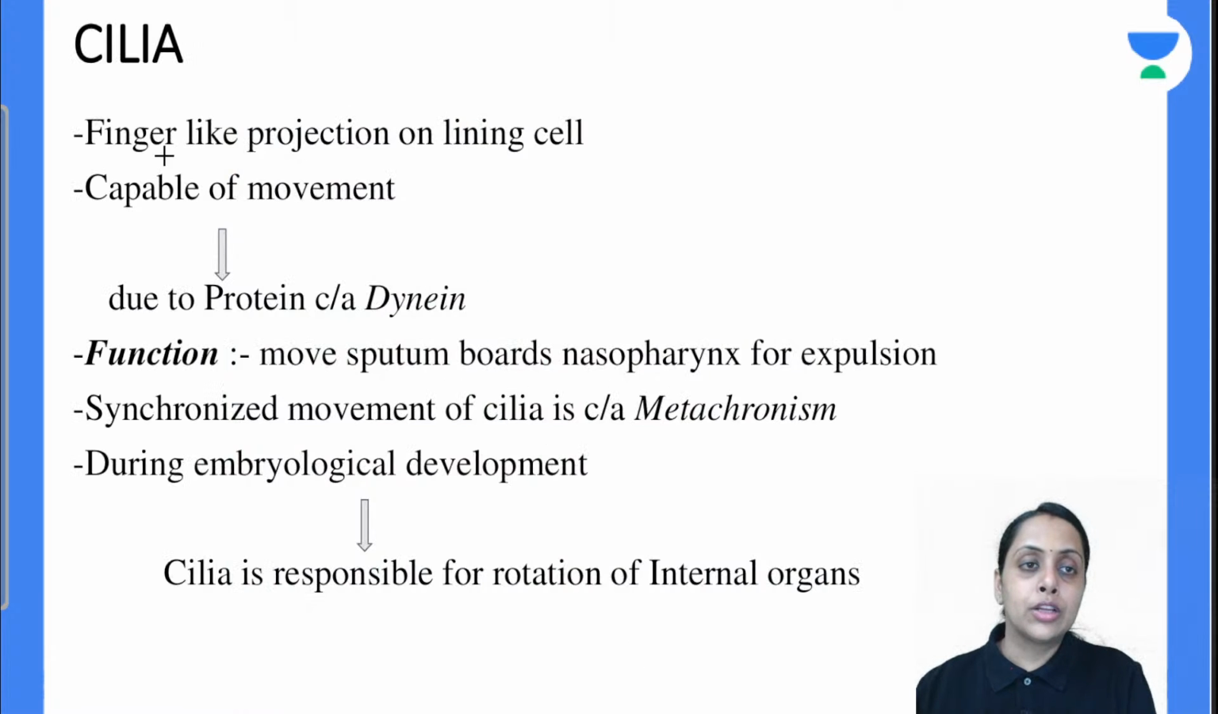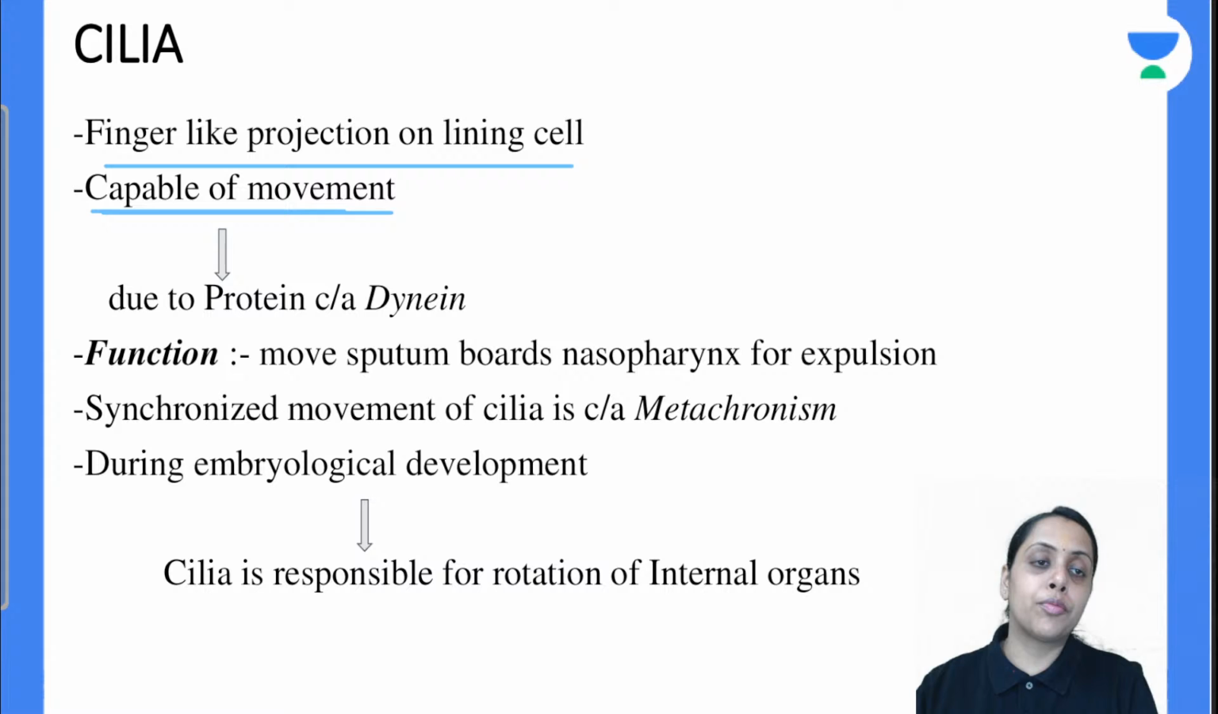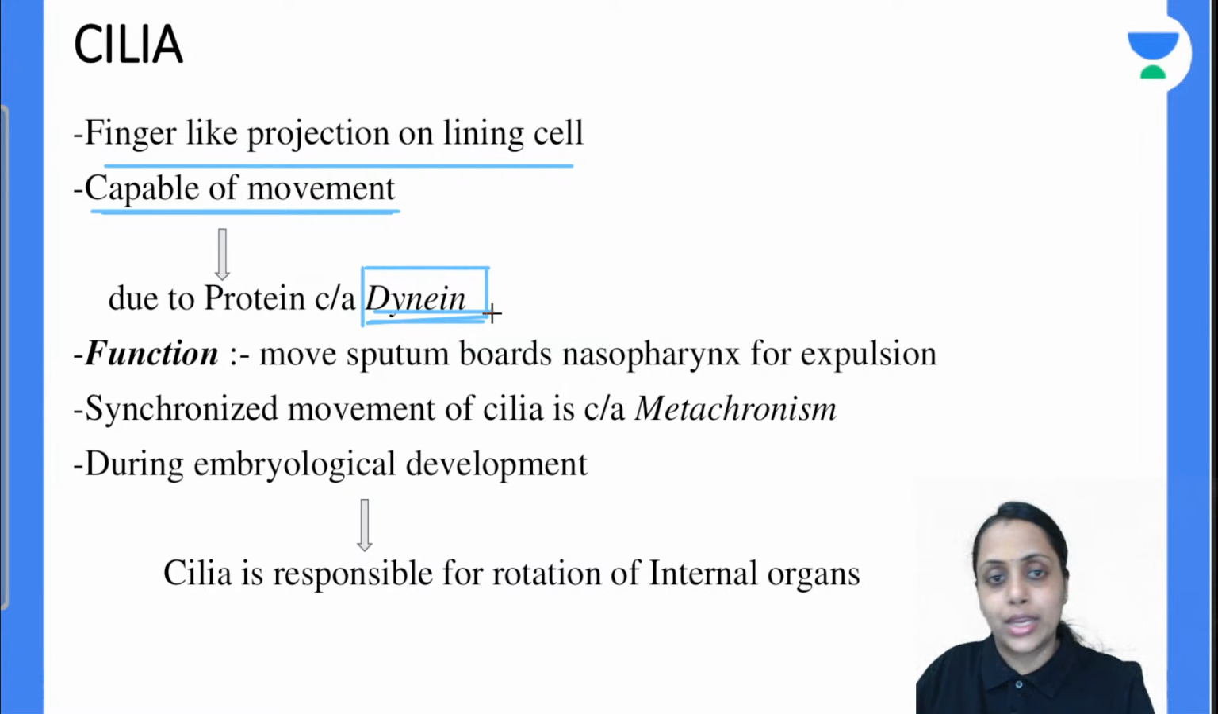Moving further to the cilia. What is the cilia? Cilia are finger-like projections on the lining cell and they are capable of movement. Why is the cilia capable of movement? Because of the presence of a protein called dynein. Due to the presence of this dynein, the cilia is motile. So what is the function of this cilia? Due to ciliary movement, the sputum is expelled from the nasopharynx. So this is a function.